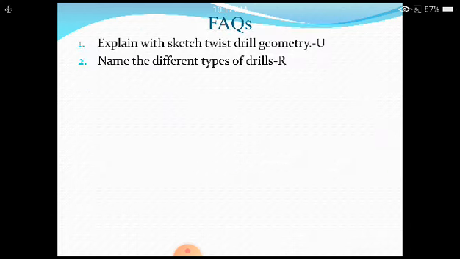Now let us understand the expected questions in the examinations. In the examinations, you will come across questions like: name the different types of drills, and explain with a sketch the twist drill geometry. You need to draw the sketch and explain the meaning of each of the elements, depending upon the number of marks, with the sketch in brief about the twist drill nomenclature.